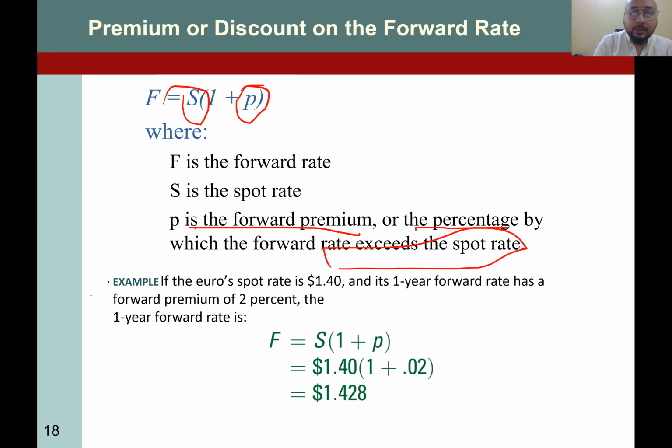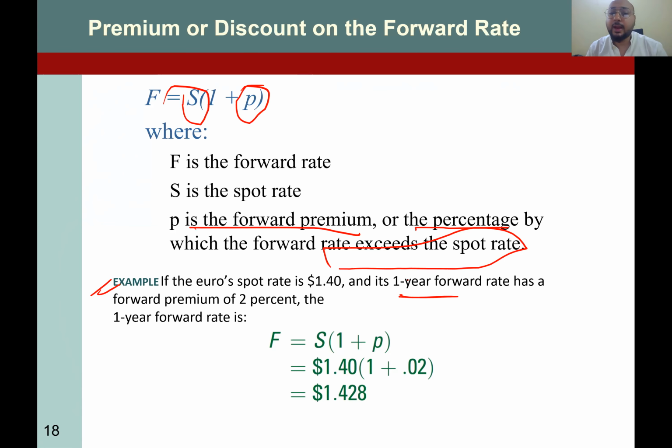So let's do this example here. If the euro spot rate is 1.4 and the 1 year forward rate has a forward premium of 2%, what does it mean? It changes on a minute-by-minute basis, on a daily basis as well. And this is based on the country's outlook, the currency's outlook, the economy's outlook, world economy, exports, imports, political decisions, right? It depends on some instability in the region as well. So they are very confident that the euro is going to increase 2% on a 1 year basis. It can be more, can be less, but that is just their calculation.